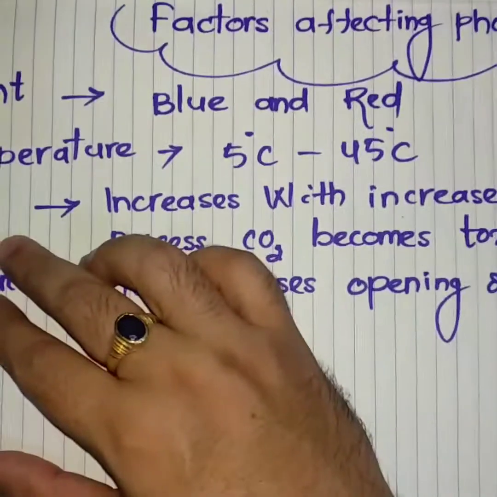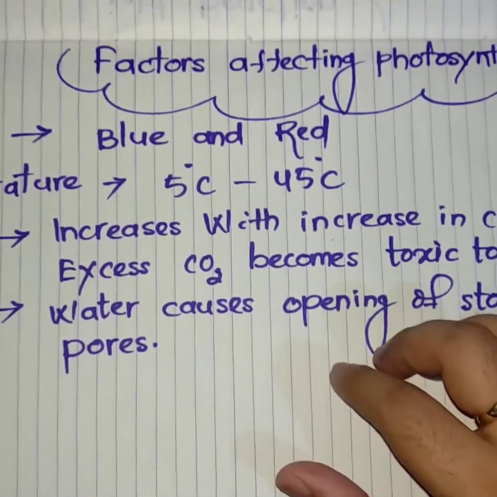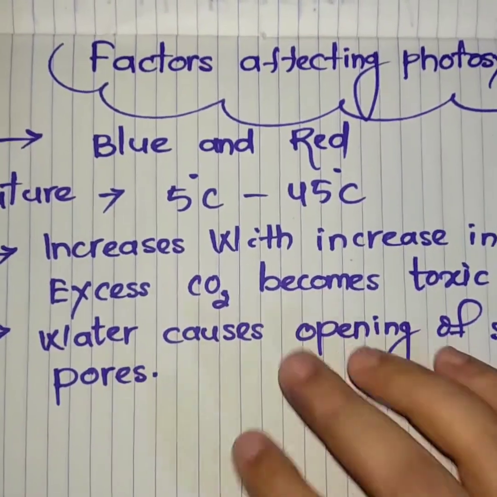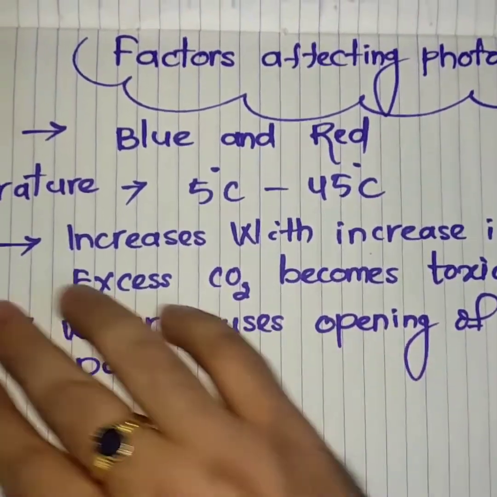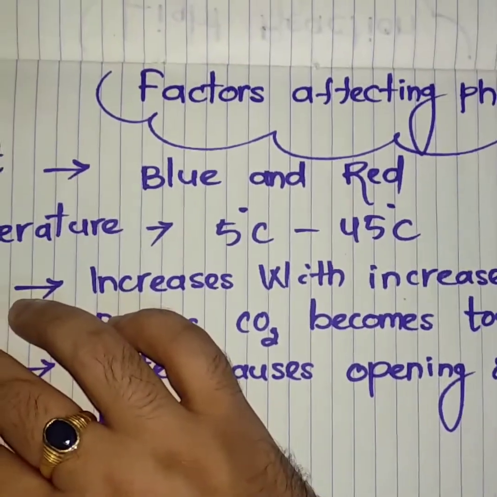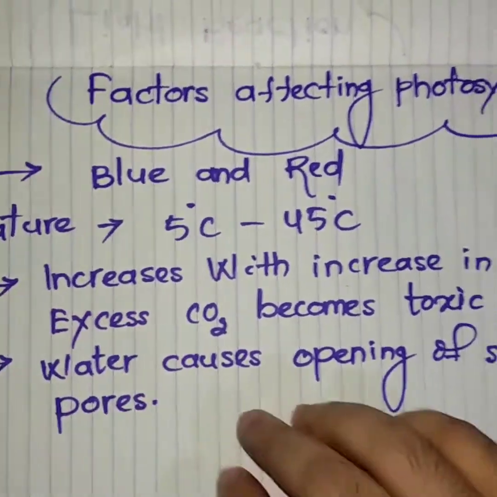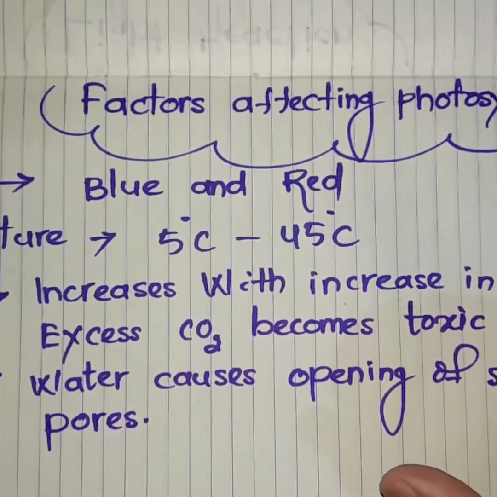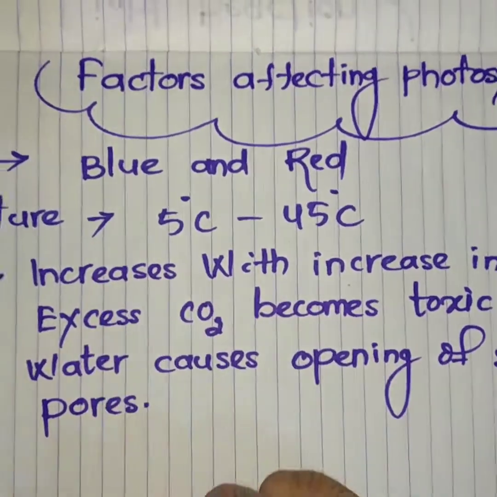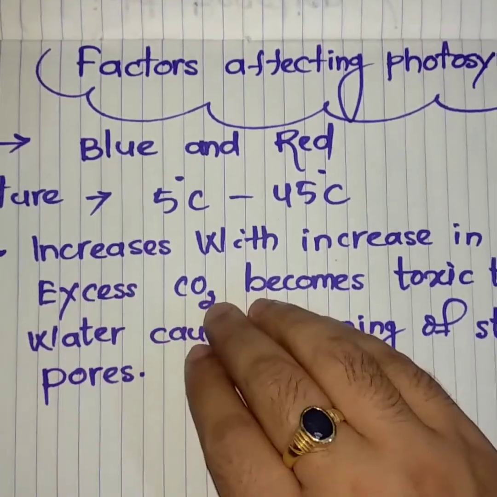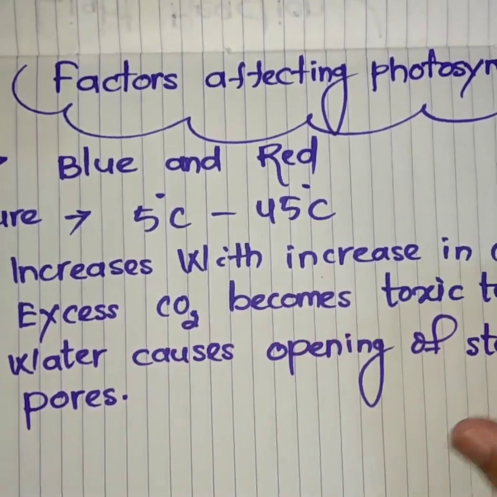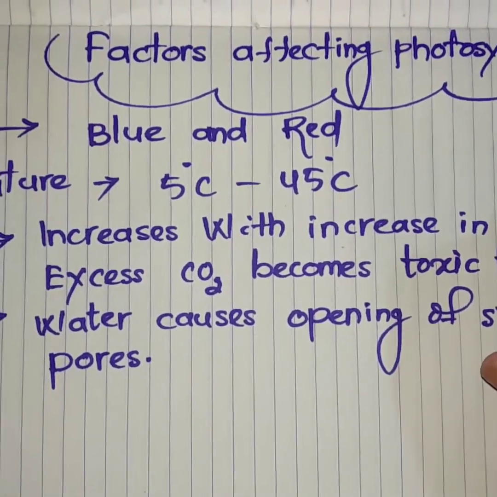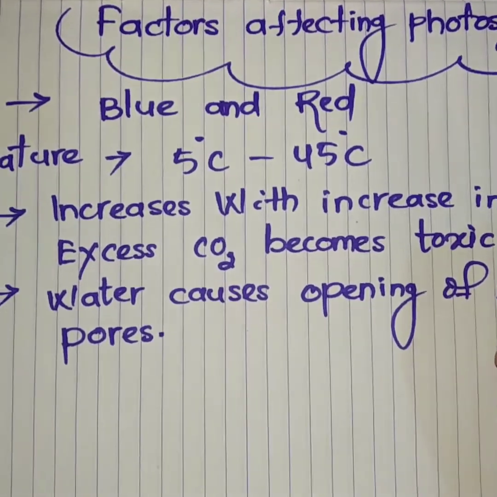Then come to carbon dioxide. As you all know, carbon dioxide is the main component for the photosynthesis process, because carbon dioxide changes into glucose. If carbon dioxide increases, then no doubt photosynthesis will increase. But excess carbon dioxide becomes toxic to the plants. So we have to maintain the carbon dioxide balance properly.